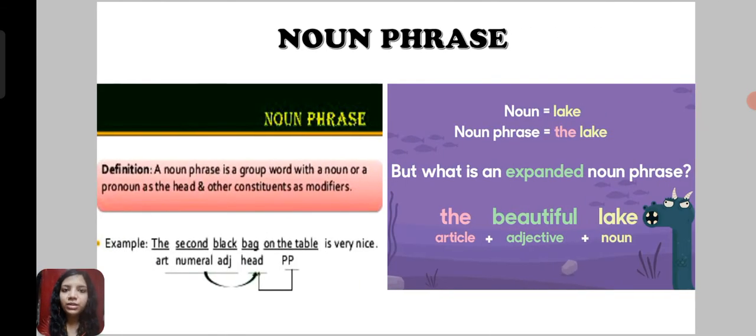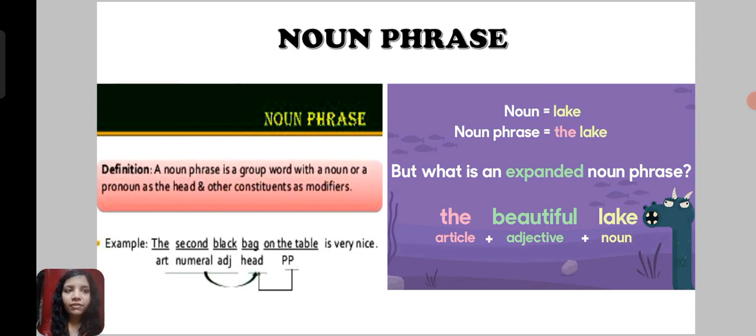Next slide is about noun phrases again, which is the definition of a noun phrase. A noun phrase is a group of words with a noun or a pronoun as the head and other constituents as modifiers. For example, the second black bag on the table is very nice. Here the is an article, second is a numeral, black is an adjective, bag is the head noun, and on the table is a prepositional phrase. So we can see that this whole sentence contains a noun phrase.